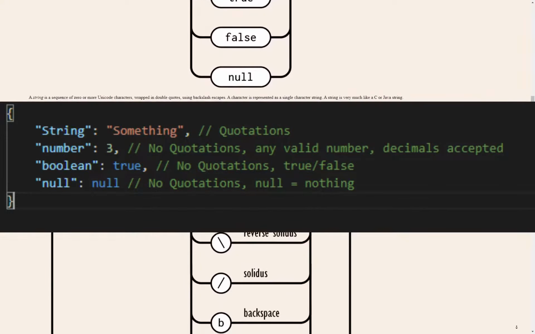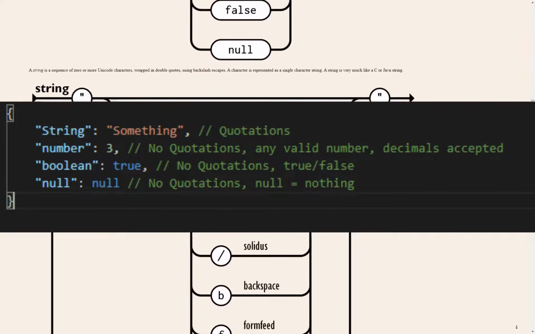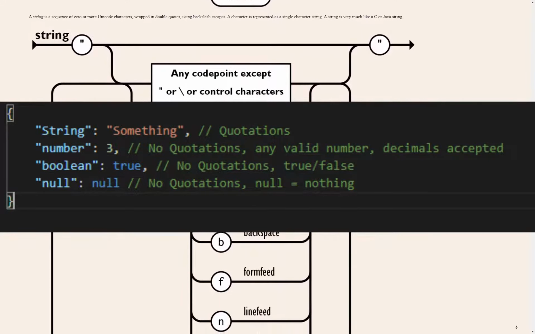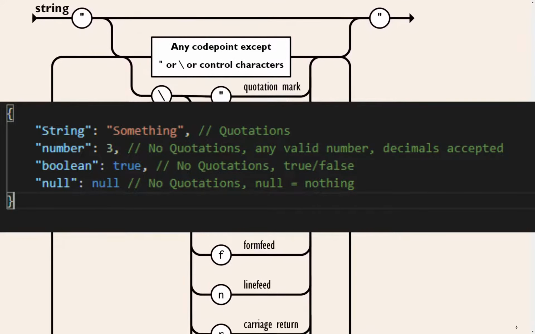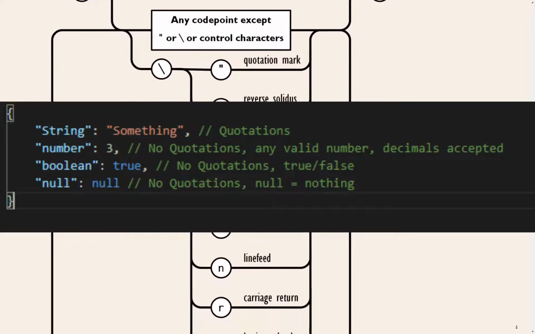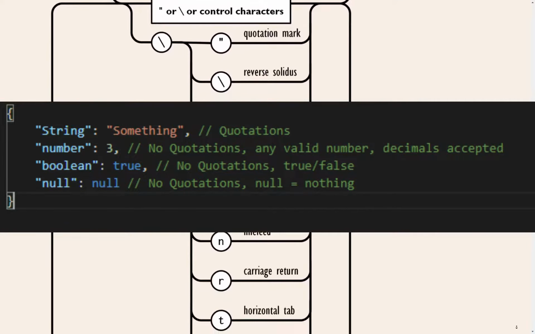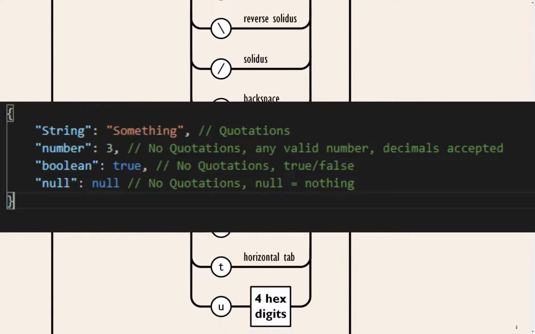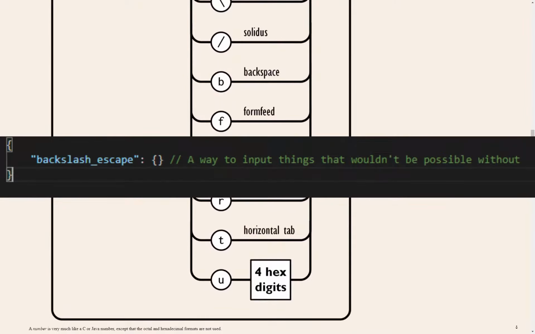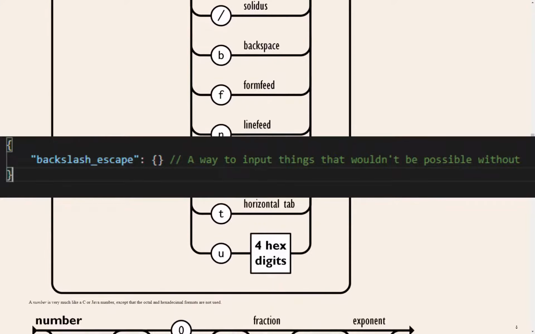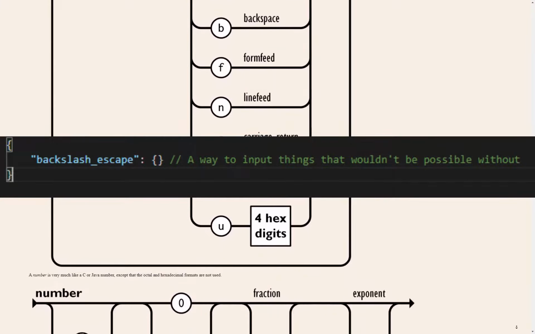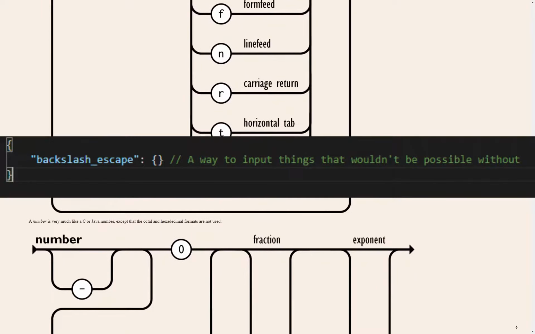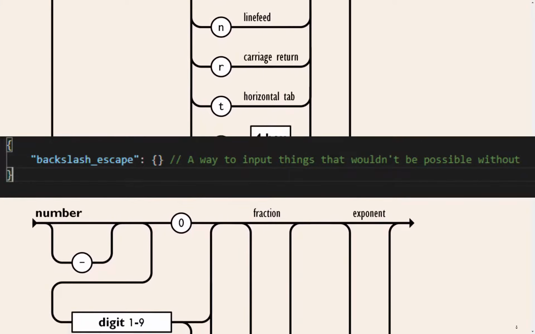There are 4 main data types: a string, number, boolean, and null. A number is self-explanatory. Null is basically just nothing, empty. A boolean is either true or false. A string is a sequence of 0 or more characters. Finally, \escape. This basically uses the backslash to input something that you otherwise wouldn't be able to. This is used in string data types.